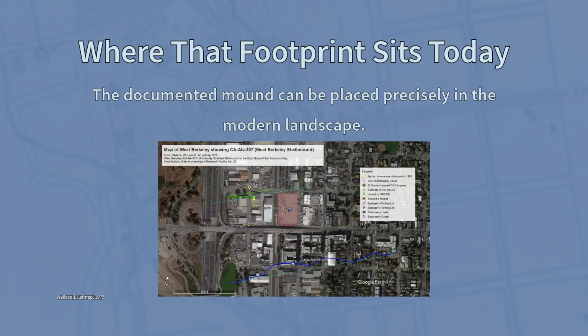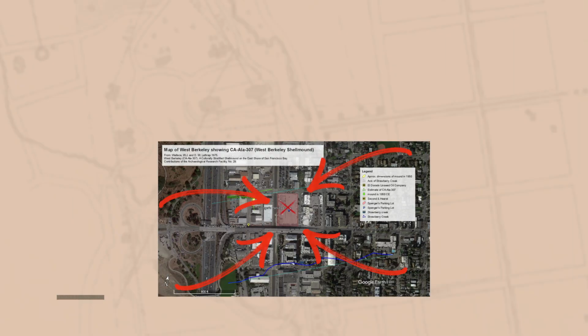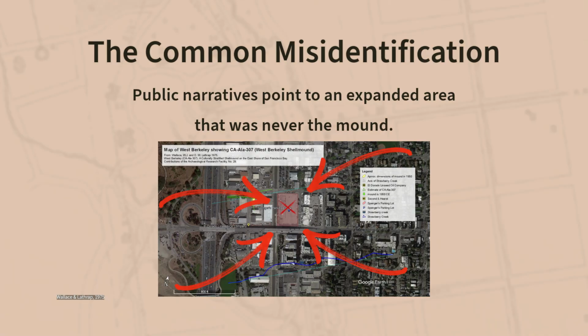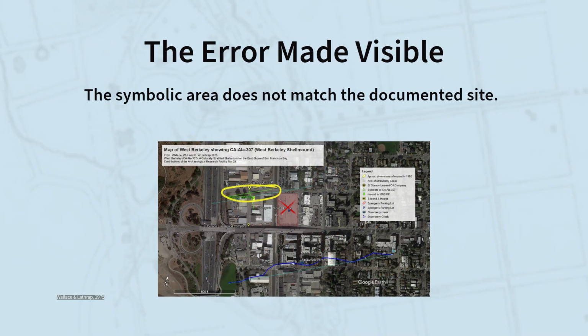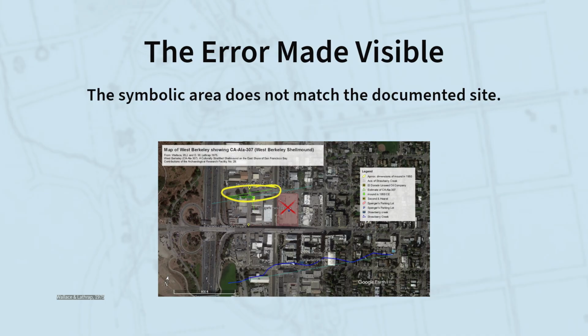As the narrative spread, institutions, media outlets, and members of the public began repeating the incorrect location without checking the primary sources. The misidentification was reinforced by maps that used circles, shading, or symbolic markers instead of accurate outlines. These representations made it seem like the entire neighborhood was a single continuous shell mound, even though the archaeological record shows a defined, measurable structure. Symbolic maps can be useful for storytelling, but they should not replace the verified footprint of an actual site.